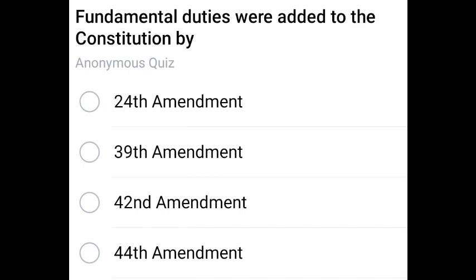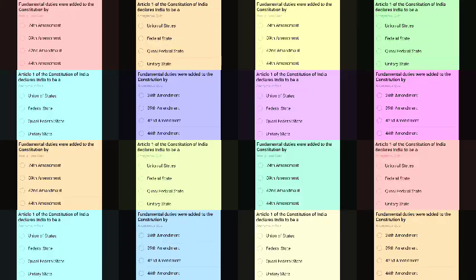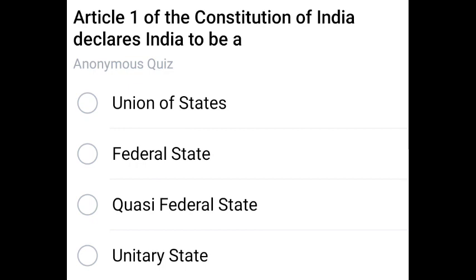Fundamental duties were added to the constitution by which amendment? Fundamental duties were added by this amendment. What is the amendment? 42nd Amendment. Fundamental duties are added.